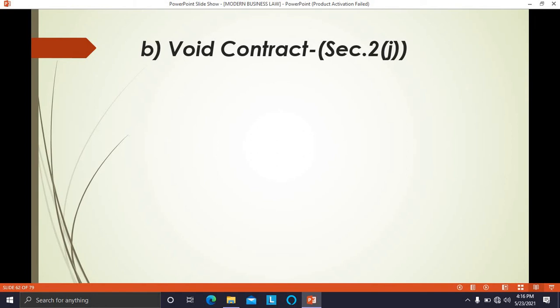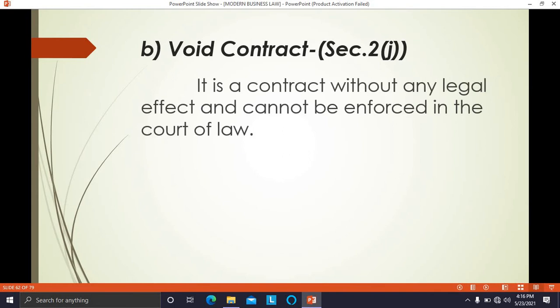Now, the second type is void contract. Section 2, subsection J of the Indian Contract Act has defined what it means by void contract. So, what does void contract mean? It is a contract without any legal effect, as if that contract is null and ineffective. It will not have any value in the eyes of law, and such a contract cannot be enforced in the court of law.